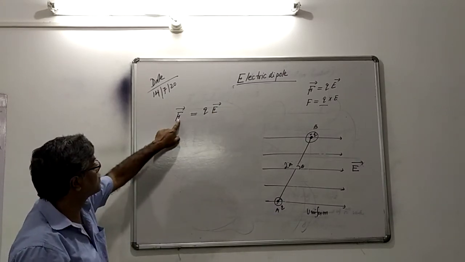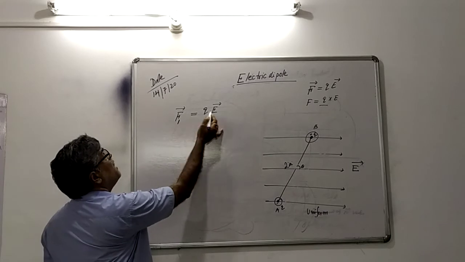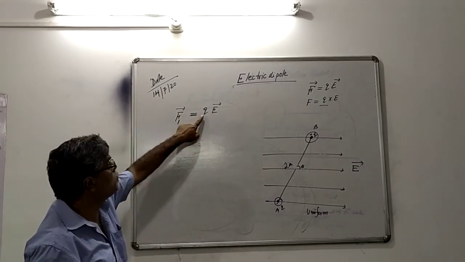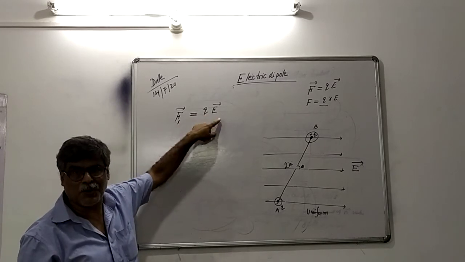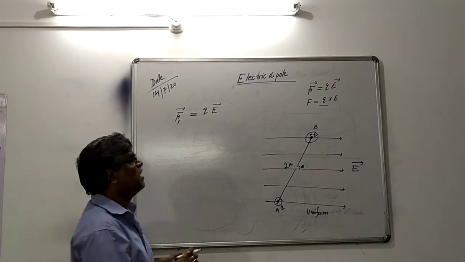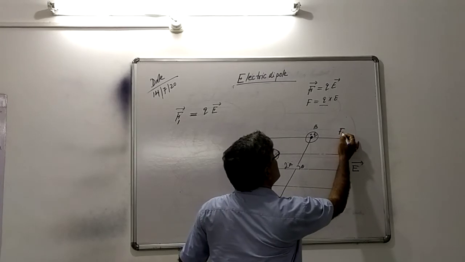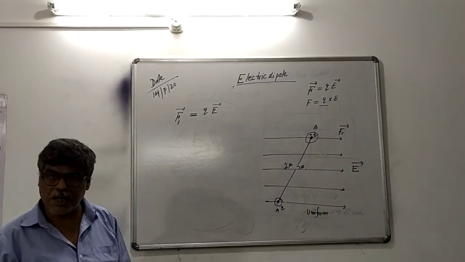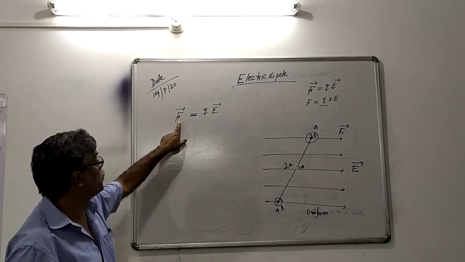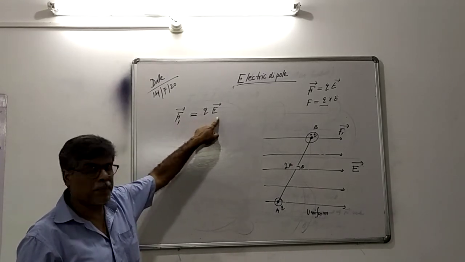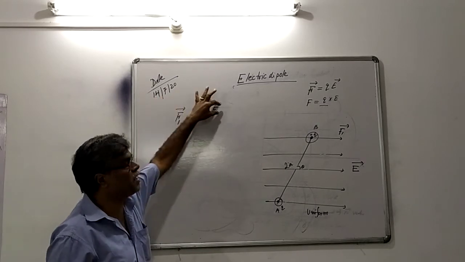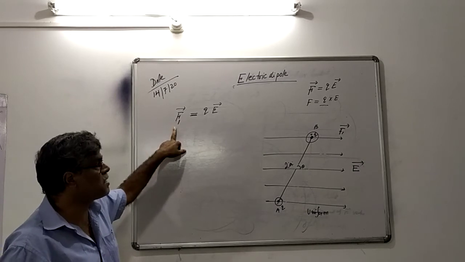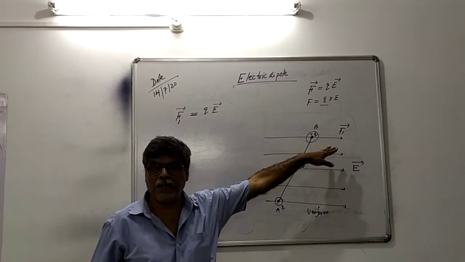So here force and electric field are in the same direction. That is, force is Q times the electric field. Both are vectors, but this force is Q times the electric field, in the same direction, that is, this force acts in the direction of electric field.